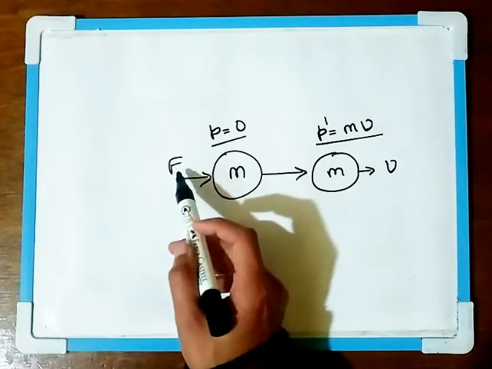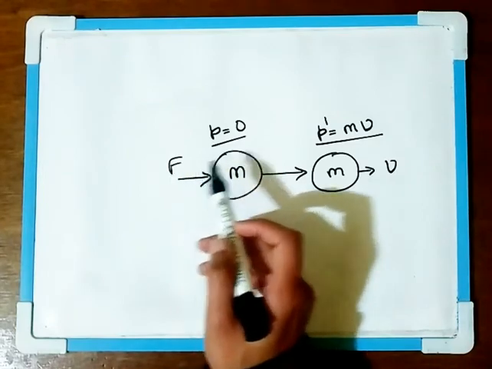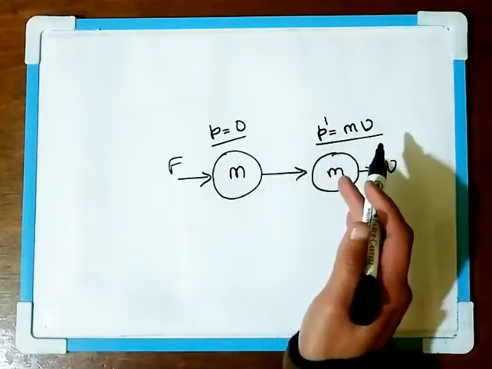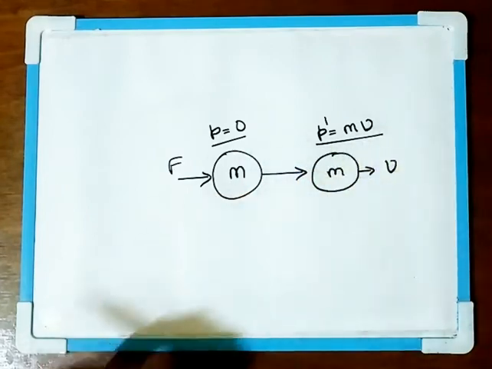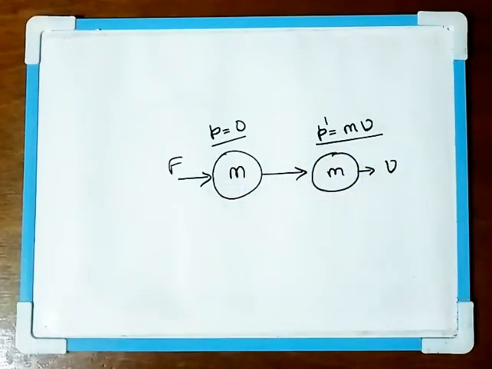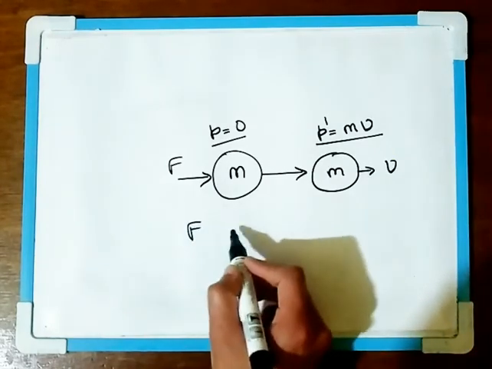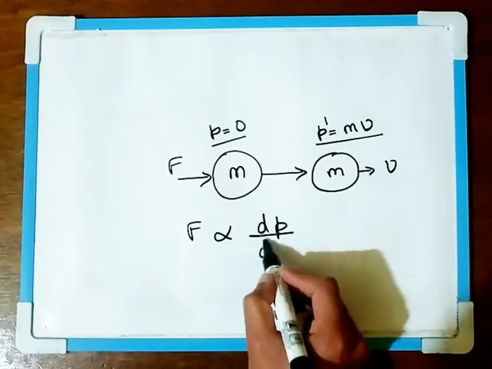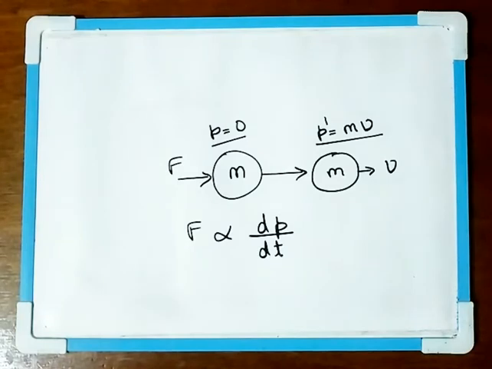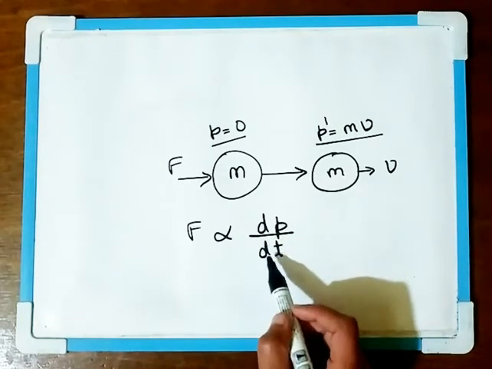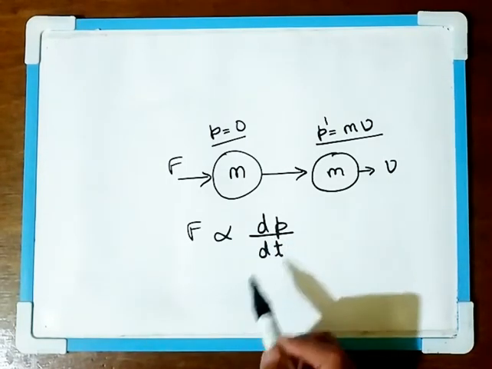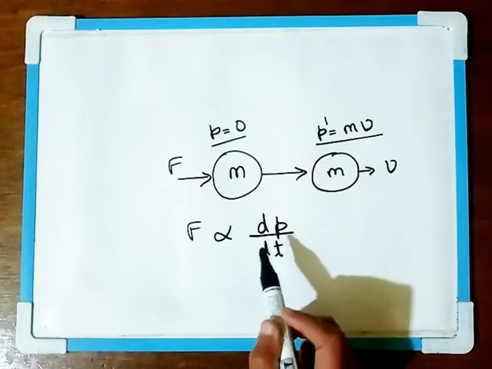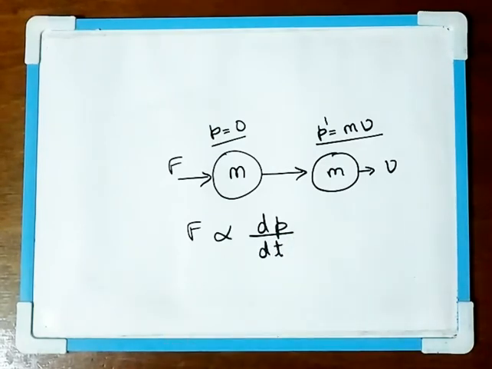So if the force you apply is large, then the rate of change of momentum, that is how fast the momentum of the body changes, will also be large. Hence we can say that F is directly proportional to the rate of change of the momentum P. So dP/dt can be read as the rate of change of momentum. How fast is the momentum of a body changing?